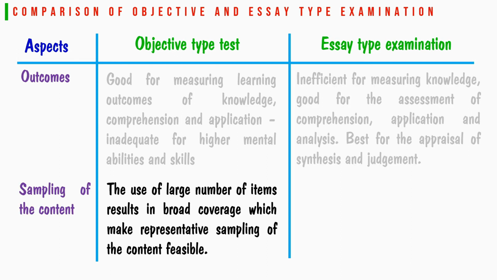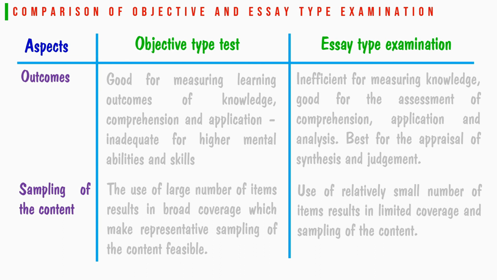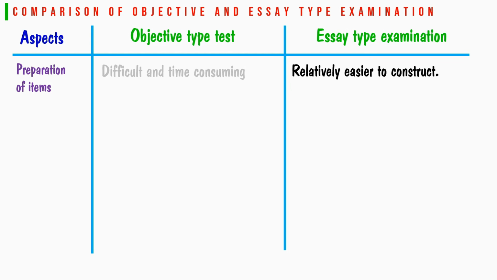In objective type test, the use of large number of items result in broad coverage, which makes representative sampling of the content feasible. But in essay type examination, the use of relatively small number of items result in limited coverage and sampling of the content. Preparation of items in objective type test is very difficult and time consuming, but preparation of item in essay type examination is relatively easier to construct.